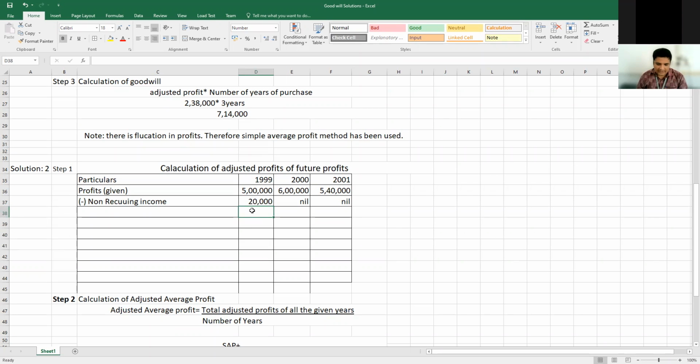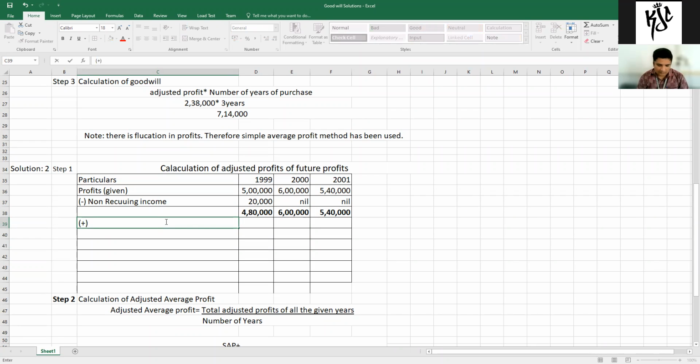So 5 lakh minus 20,000, 4 lakh 80,000. Then the next year 6 lakh. Then the last year 5 lakh 40,000. You got the total now. After this, add in the bracket, add abnormal loss due to fire. Go through the pro forma that I gave. There you will come to know which things we need to add and which we don't need to add. Based on that only you will come to know. Otherwise, it is very difficult, guys.